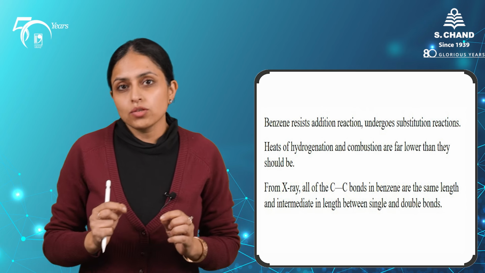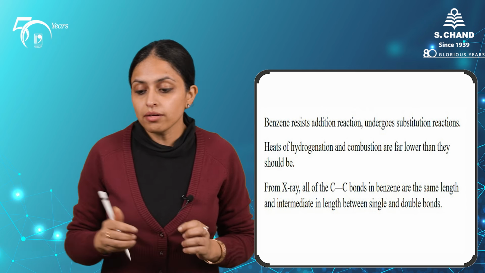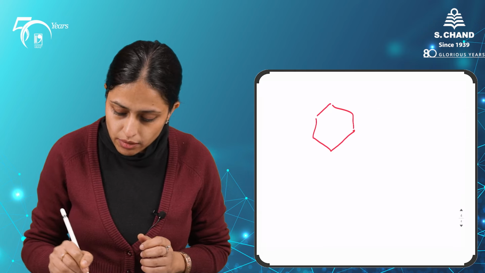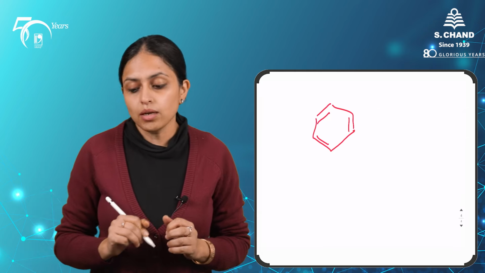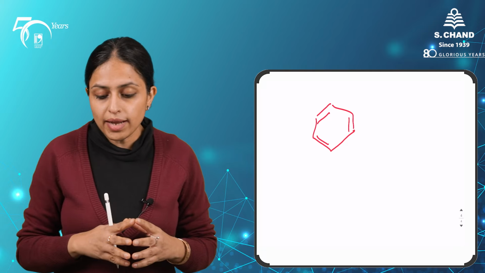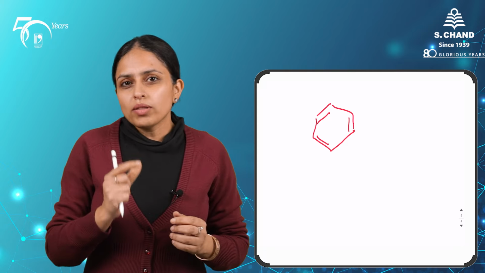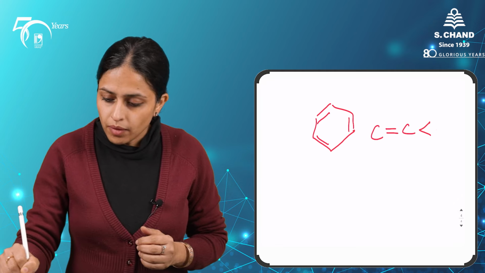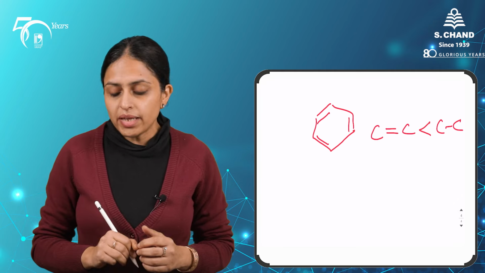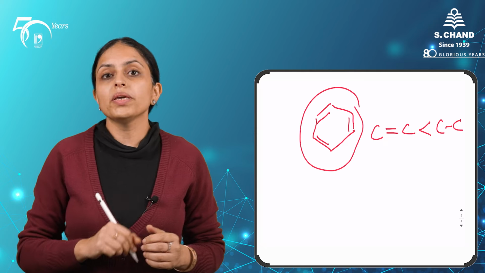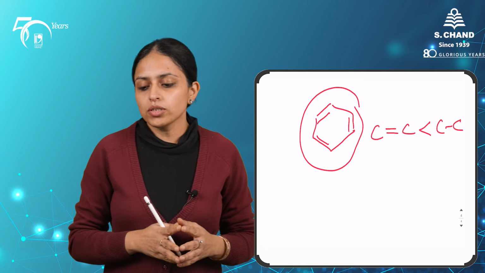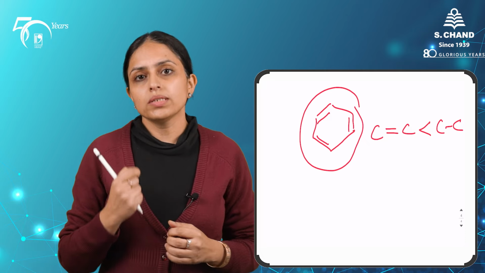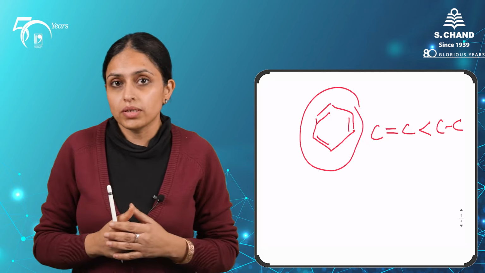Another important evidence which comes from benzene is the bond lengths. In a molecule like benzene, which has 3 double bonds and 3 single bonds, it should have different bond lengths, right? The C=C bond length should be shorter as compared to the C-C bond length, but this is not the case. In benzene, all the bond lengths are found to be equal. All the carbon-carbon bonds are of equal length. So this gives a clue to anyone who is studying chemistry as to what is different with this molecule.